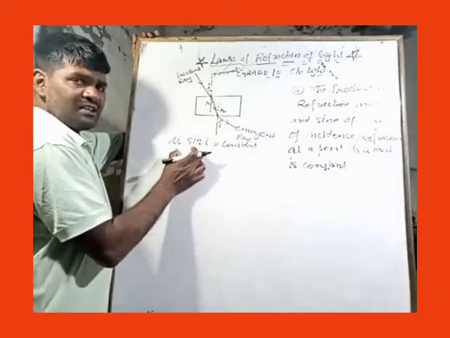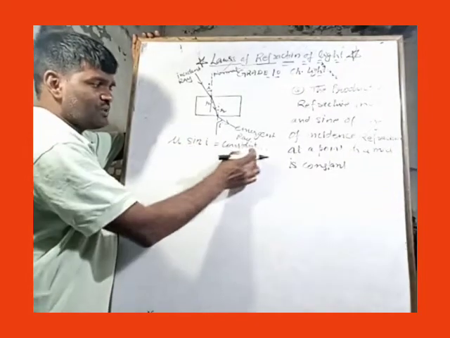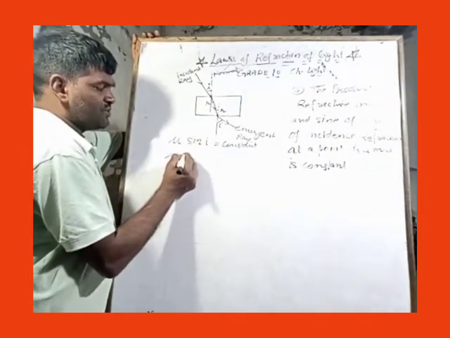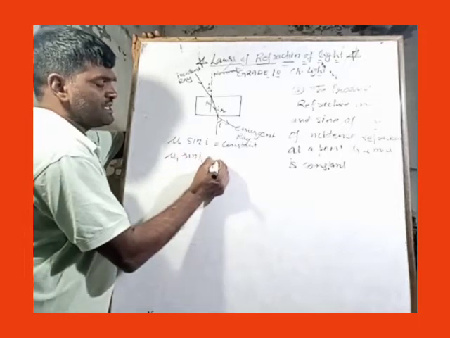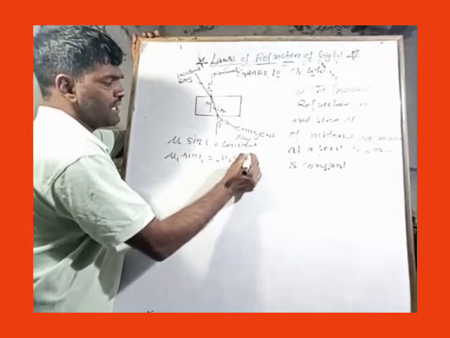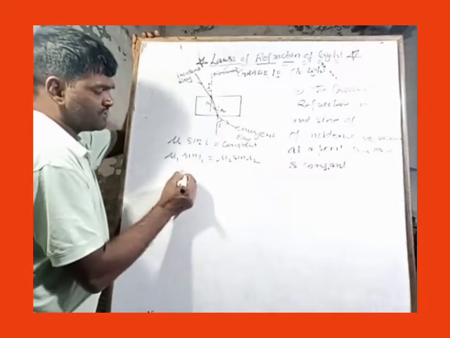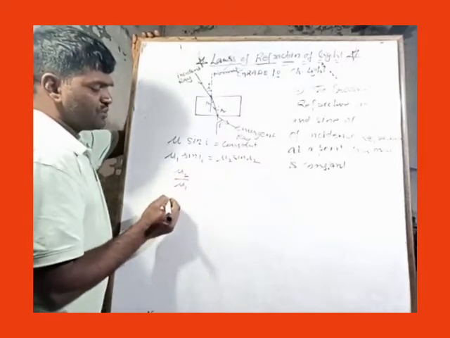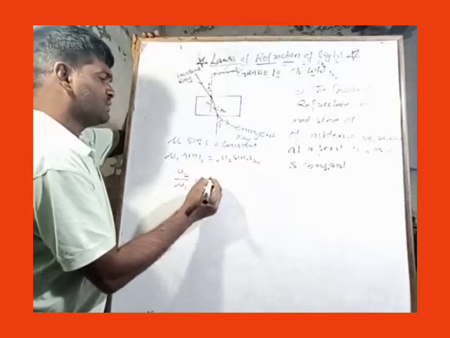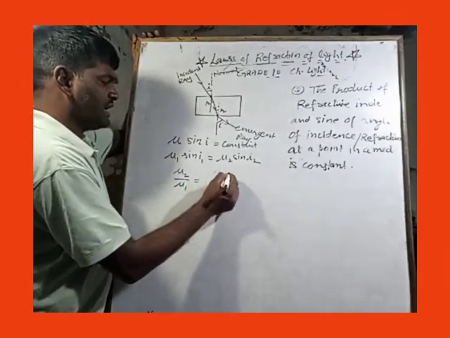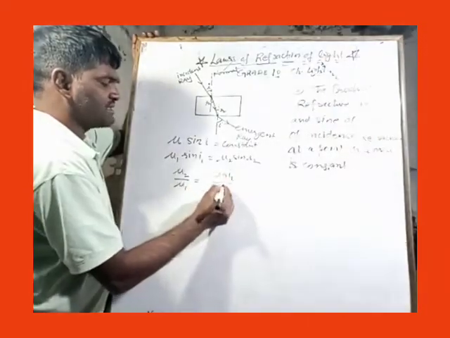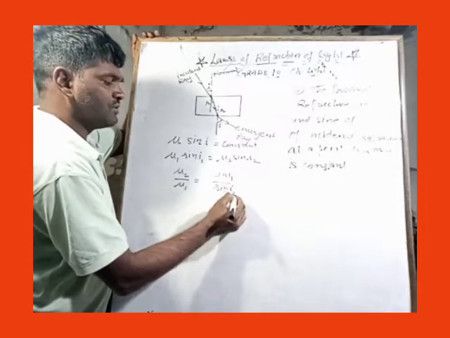When something is written as equal to a constant, it may be expanded as mu1 sine I1 is equal to mu2 sine I2. Rearranging this, it may be written as mu2 by mu1 is equal to sine I1 divided by sine I2.